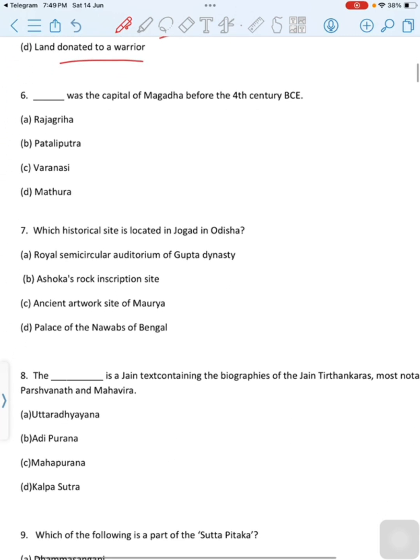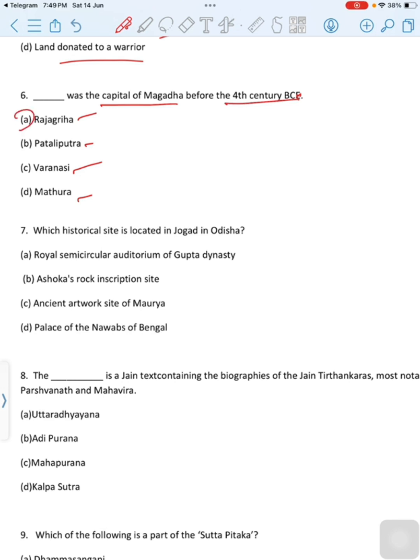Move to next question. Dash was the capital of Magadha before the 4th century BC. First option is Rajgriha, second option is Pataliputra, third option is Varanasi, last option is Mathura.